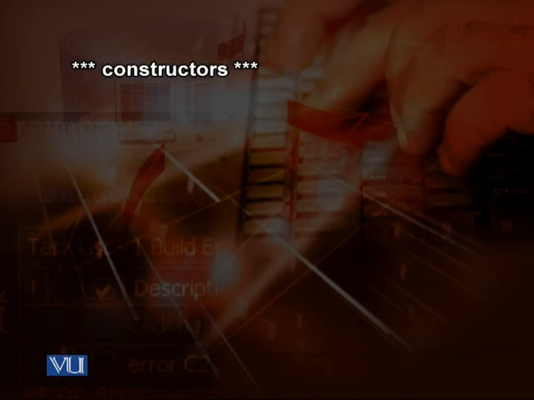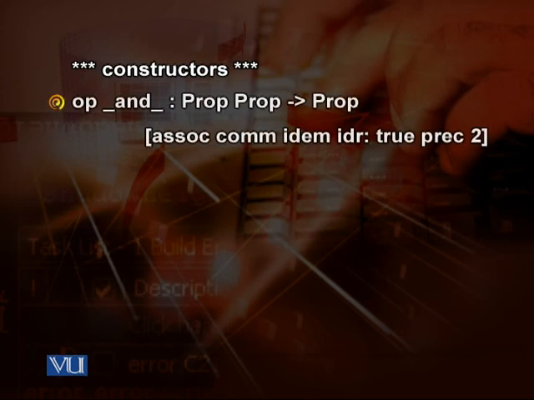Then we have the set of constructors, op and, which takes two propositions and gives us a proposition. We are also saying that it is associative and commutative, with identity true, and the precedence is 2.